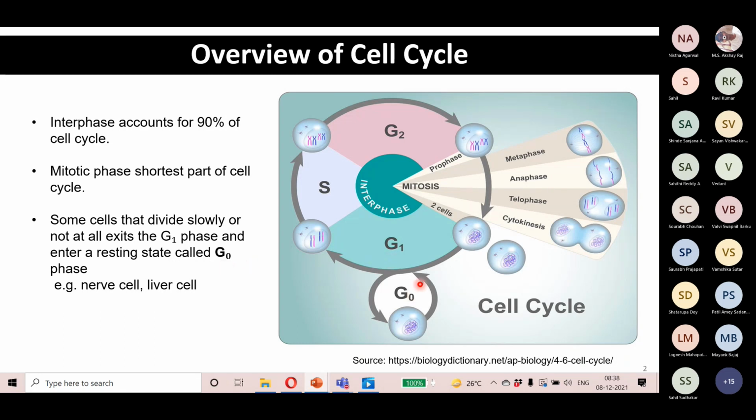And I already explained that the cells that undergo the G0 phase are in a resting state. These are differentiated cells, but when they receive growth signals, they can divide. An example is the liver cells. What happens if the liver gets damaged? Even if half of the liver is lost, the rest of the cells of the liver that are still alive can regenerate and form a complete liver. This is how the cells in the G0 stage can redivide again.